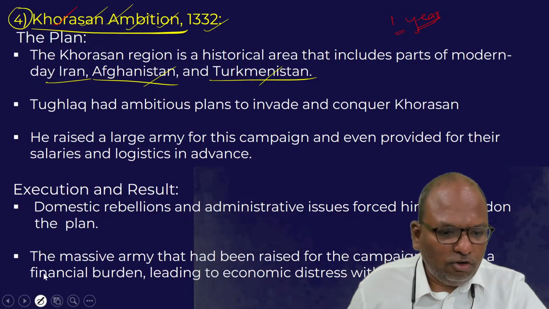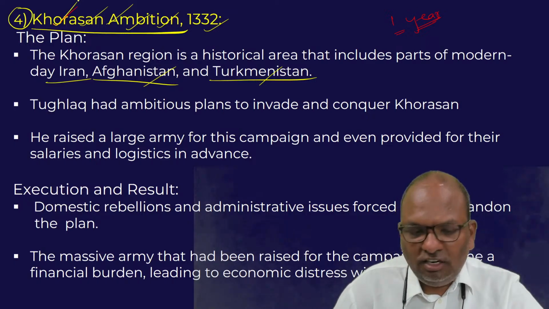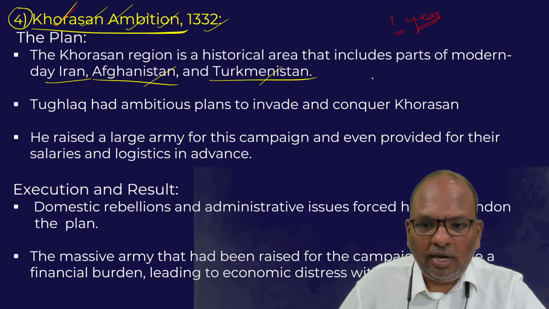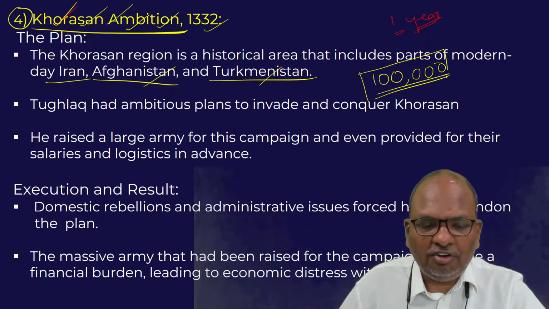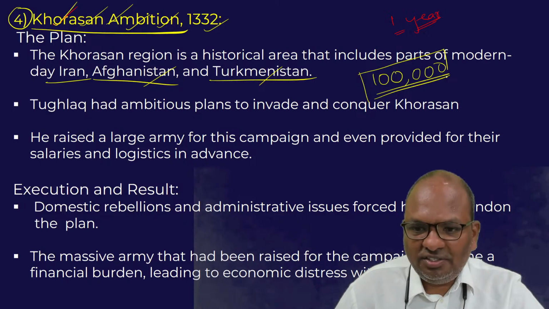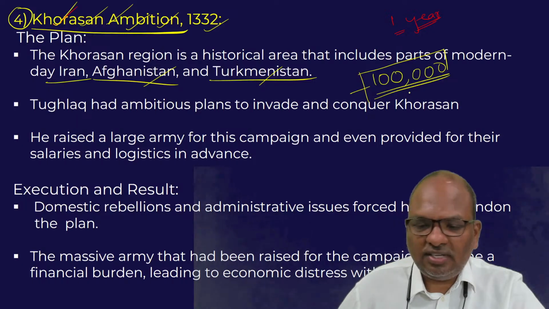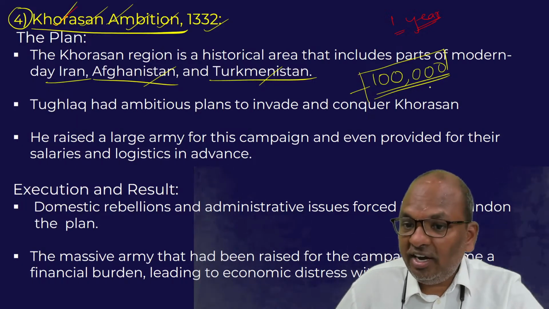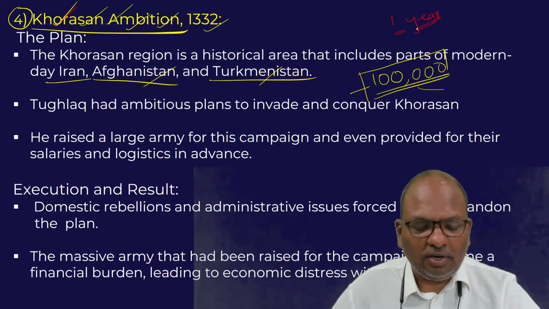The plan to occupy Khorasan is not a bad plan. In fact, Muhammad bin Tughlaq is said to have raised 1 lakh army specifically for the purpose of occupying the Khorasan region. The soldiers of his army were also given proper training and paid 1 year salary in advance.